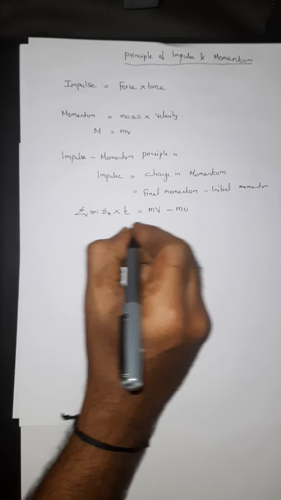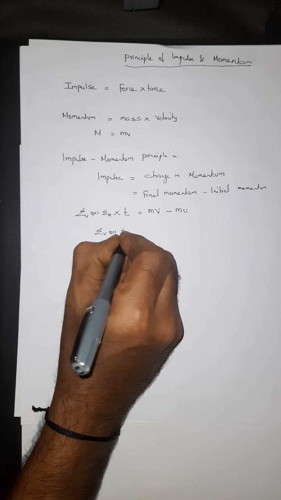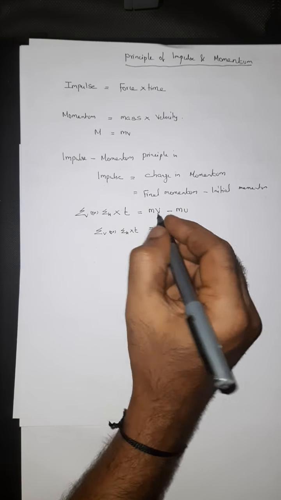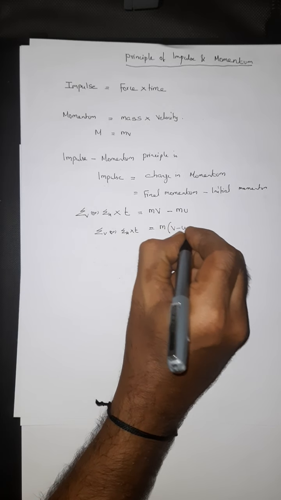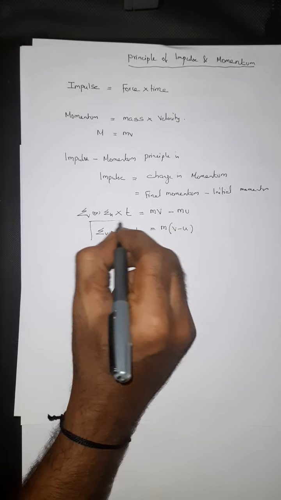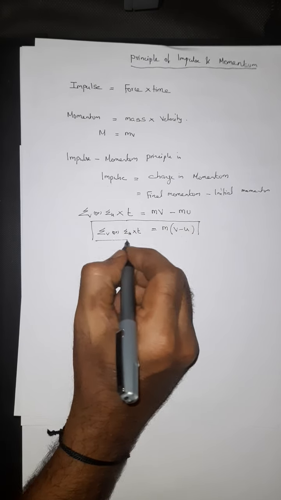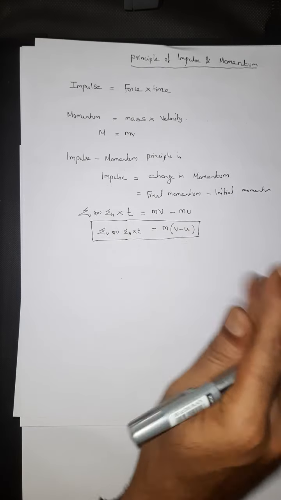So this can be written as summation V or summation H into t equal to, let me take the m outside because it is common, m into (v minus u). This is the formula for the impulse and momentum principle. So principle of impulse and momentum, this is the formula.